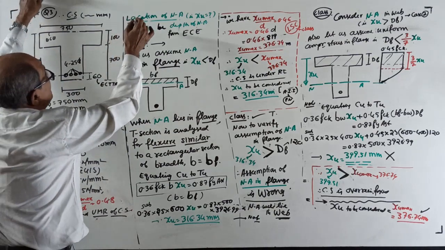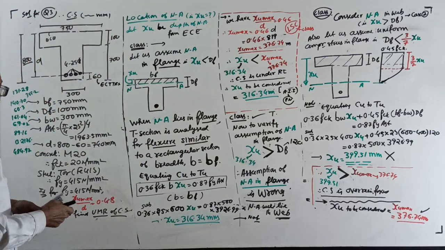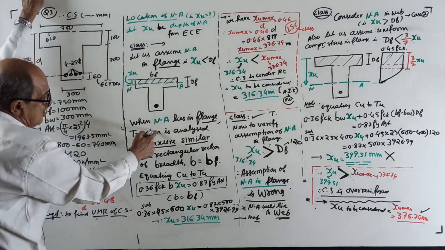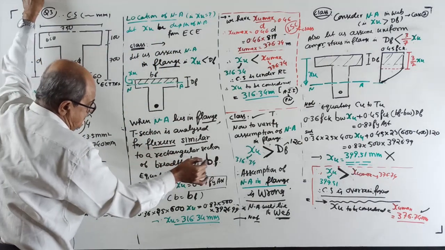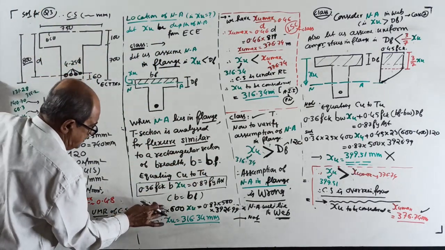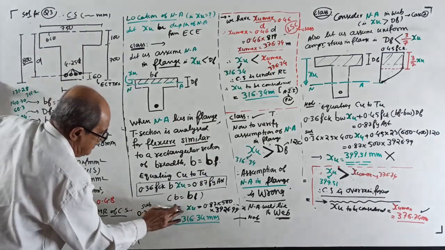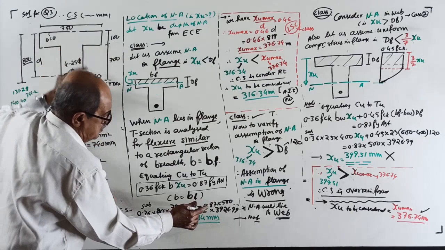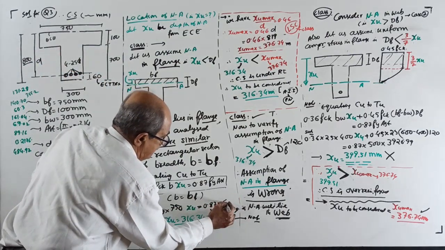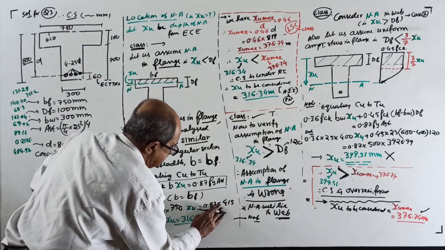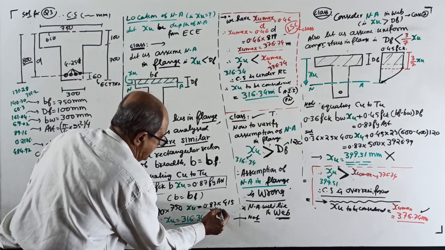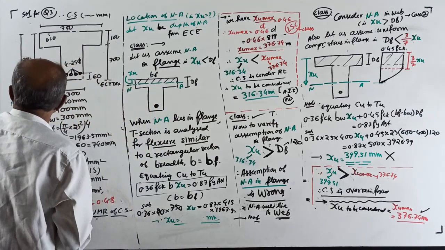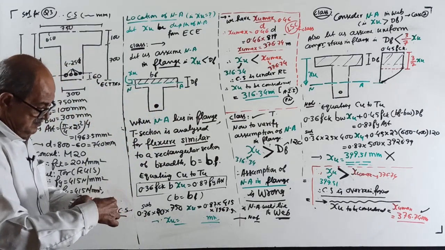First, same statement you write. First, let us assume neutral axis in the flange. Substitute, same story. Replace B by BF, substituting 0.36 into XU, FCK is 20. Breadth of flange is 750. XU equal to 0.87 into 415 into AST is 1963.5. XU will come, I already calculated, 131.28 millimeter.